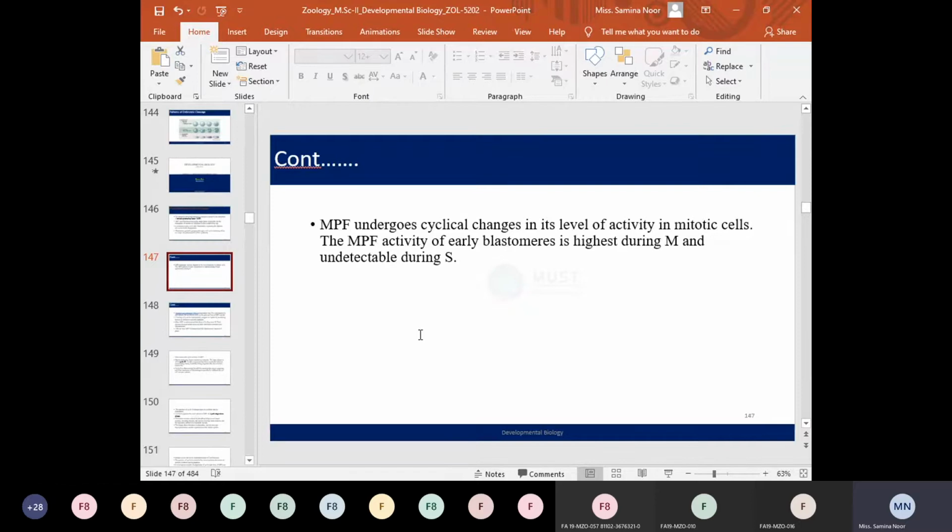MPF undergoes cyclical changes in its level of activity within the mitotic cells. MPF activity is highest during the division phase and is lesser or undetectable during the S phase. So as MPF shows this cyclical behavior, its presence is highest during the division phase, or M phase, and lesser or undetectable during the S phase.